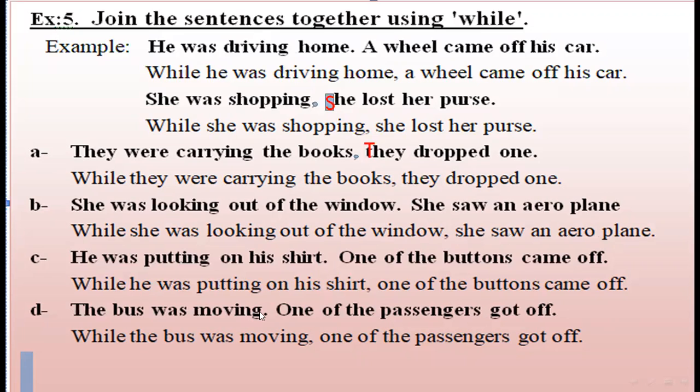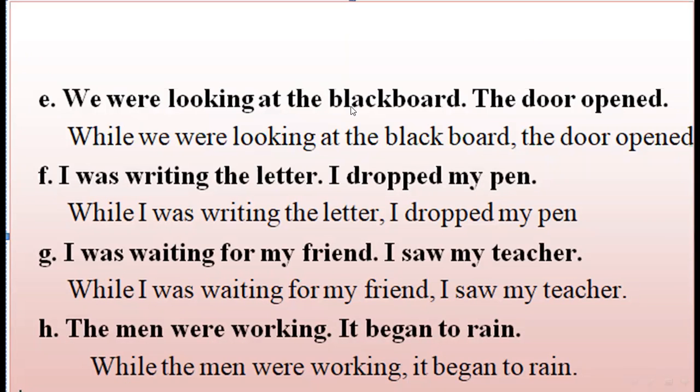Number 5: The bus was moving. One of the passengers got off. While the bus was moving, comma, one of the passengers got off. Next is: We were looking at the blackboard. The door opened. While we were looking at the blackboard, comma, the door opened. Next is: I was writing the letter. I dropped my pen. While I was writing the letter, comma, I dropped my pen.